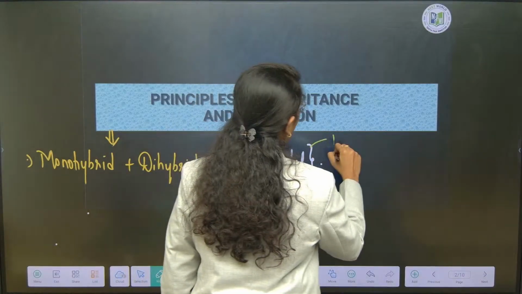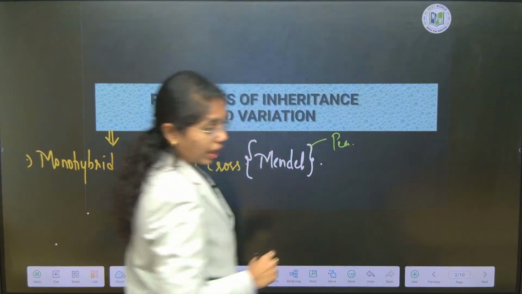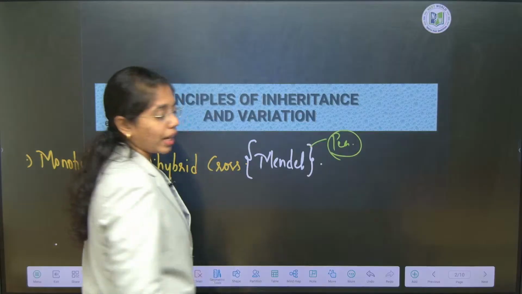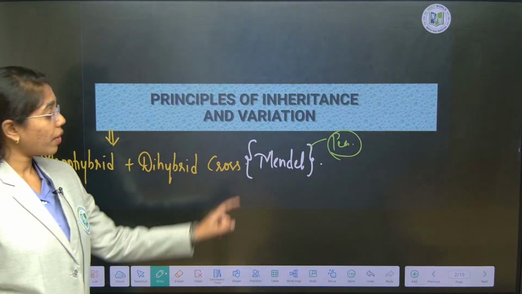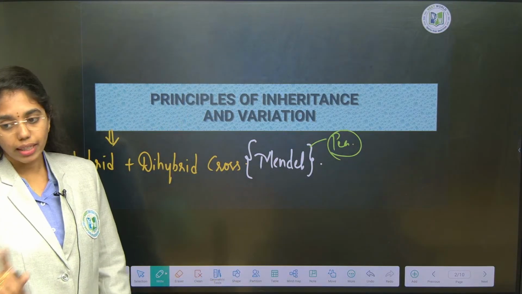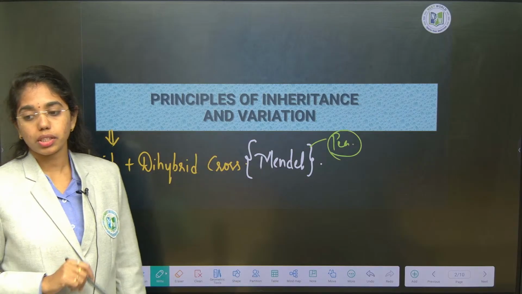The model organism is Pisum sativum. Why is Pisum sativum chosen as the model organism? For how many years he has worked on that, statement based or assertion reason questions you will get.